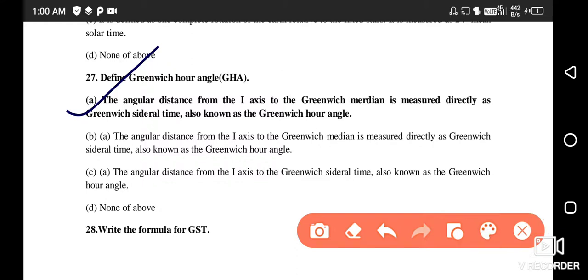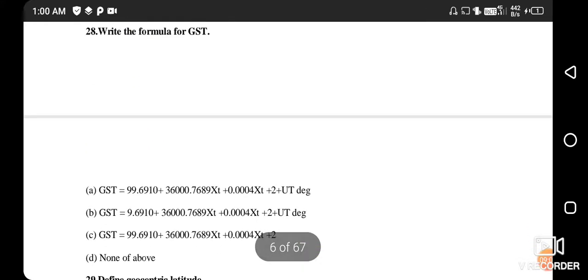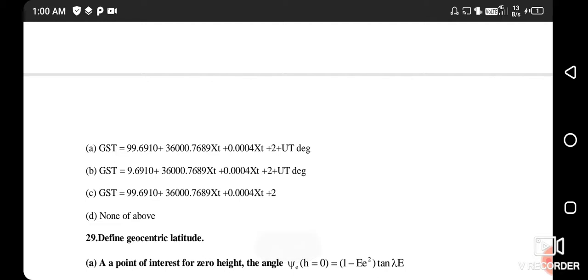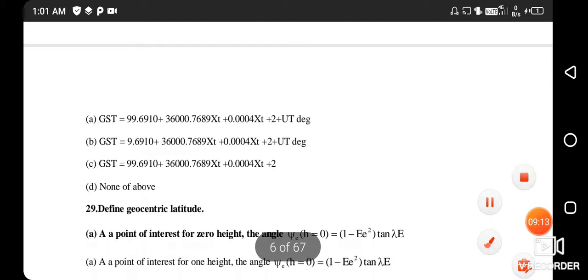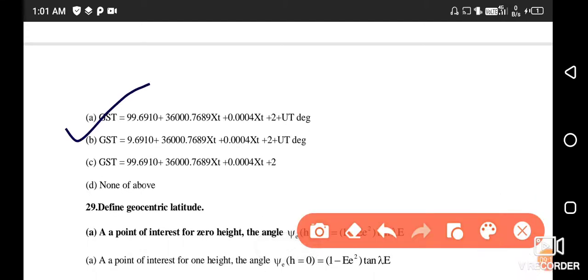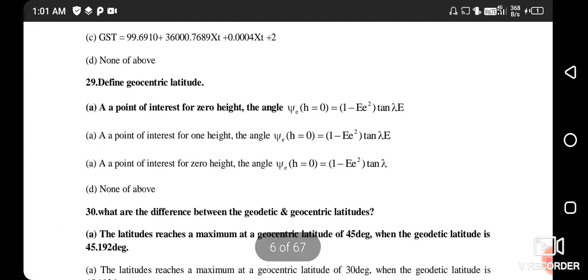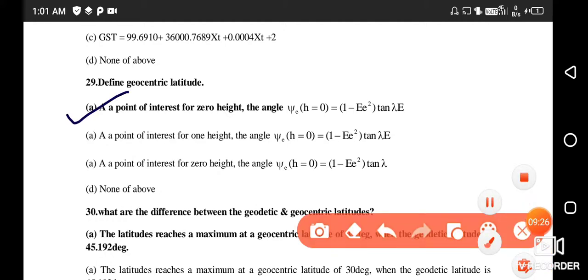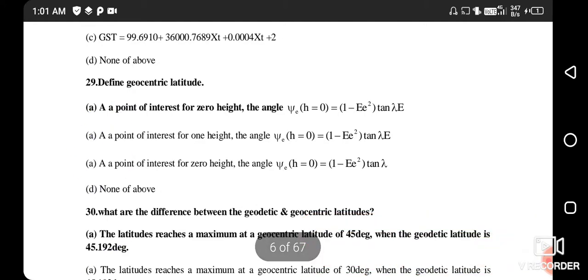Write the formula of GST. The formula of GST, option A is the correct one. Define the geocentric latitude. The geocentric latitude is given in option number A, which is the correct one. You can pause this video and read this formula.